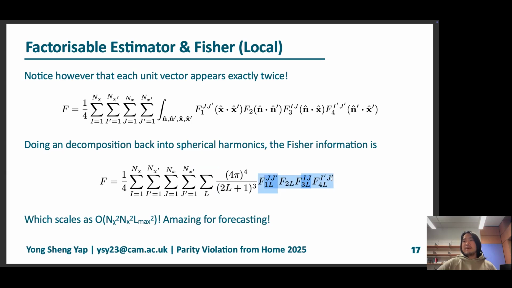Because we know this is basically a product of degree L polynomials, this Fisher information scales only as L max squared. This is very good and it's amazing for forecasting. And it's not exactly trivial to see that it can be written in this form, which was quite surprising for us, and we're very happy.